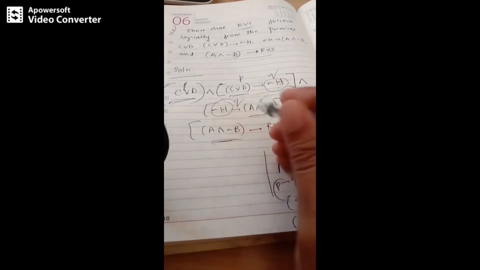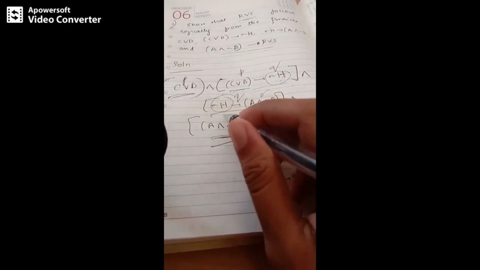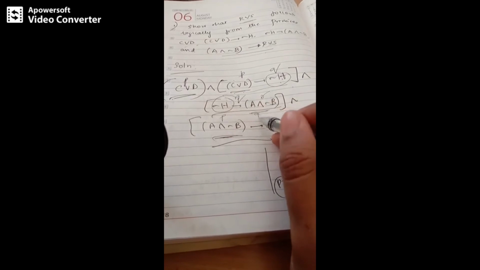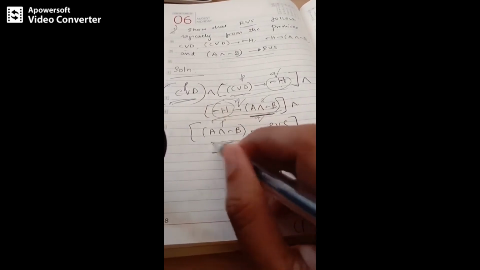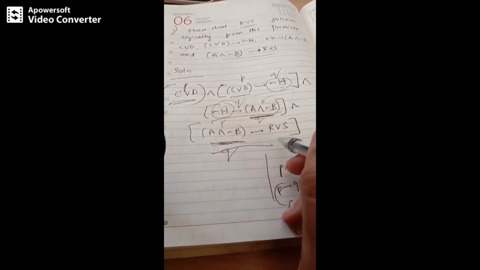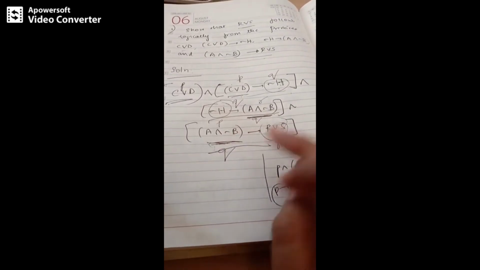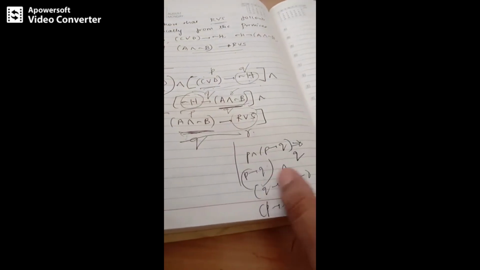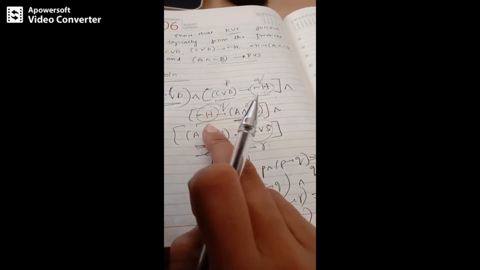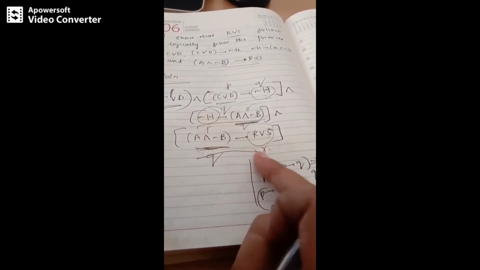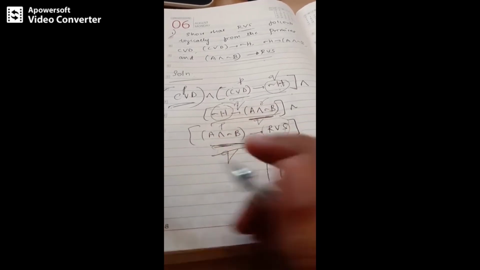So first when I apply rule of syllogism for these two terms, what will I get? This is your P, right? This term is your Q. And since this term is same as this term, I will be taking it as Q itself. And this term is your R. So P implies Q and Q implies R will be P implies R. So what is your P now? Negation H implies R. What is your R? R or S.